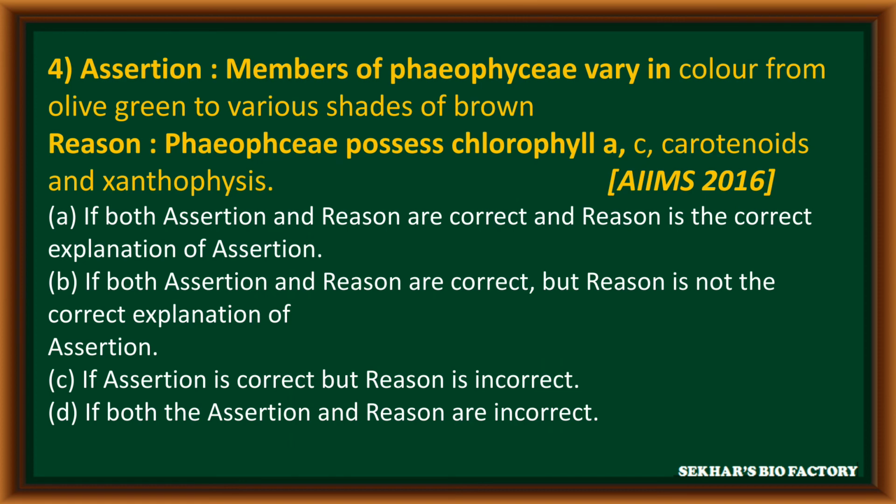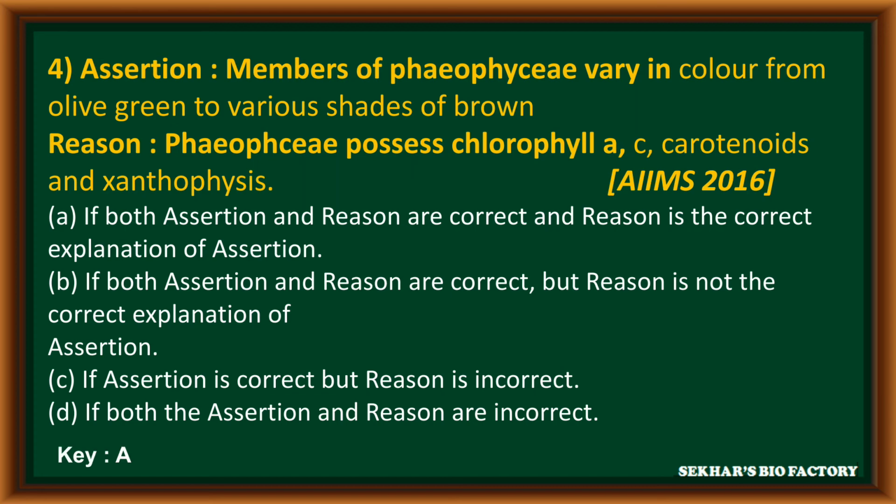Question number 4 from AIIMS 2016. Assertion: Members of Phaeophyceae vary in color from olive green to various shades of brown. Reason: Phaeophyceae possess chlorophyll a, c, carotenoids and xanthophylls.